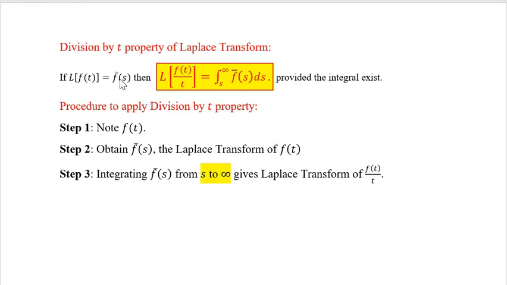According to this property, if Laplace of f of t is f bar s, then Laplace of f of t upon t is integration from s to infinity of f bar s, provided the integral exists. To obtain Laplace transform of f of t upon t, the first step is to note f of t. The second step is to obtain its Laplace transform f bar s. And the third step is to integrate f bar s from s to infinity. This will be the Laplace transform of f of t upon t.